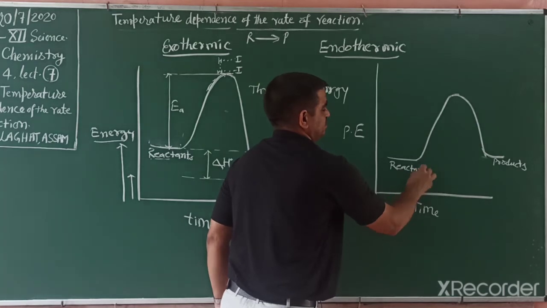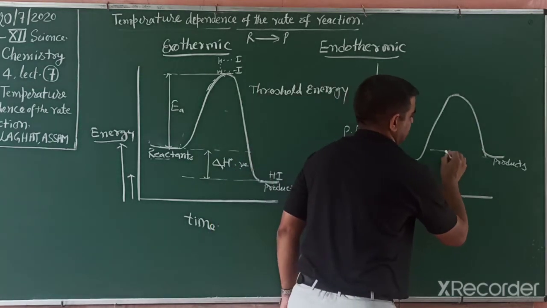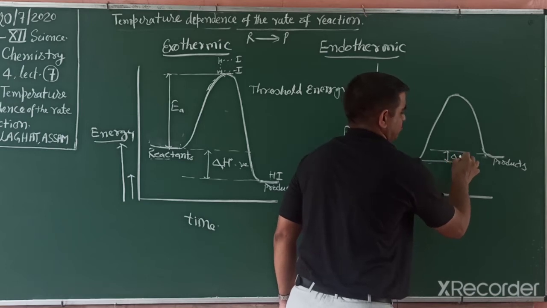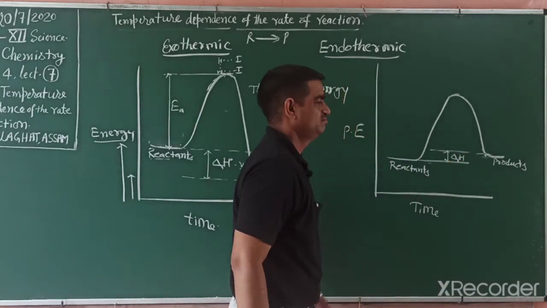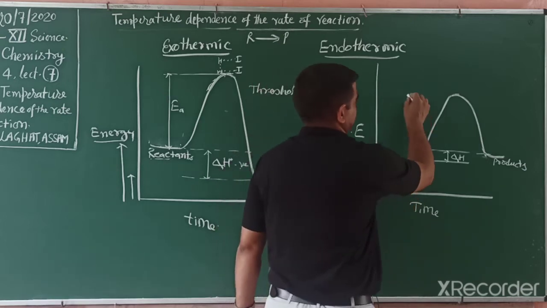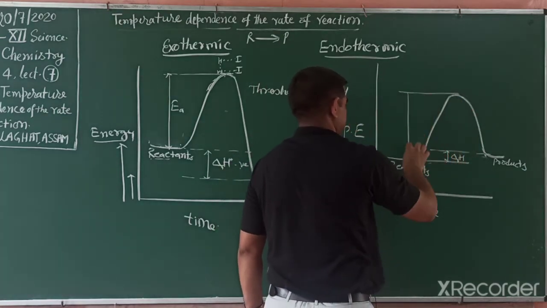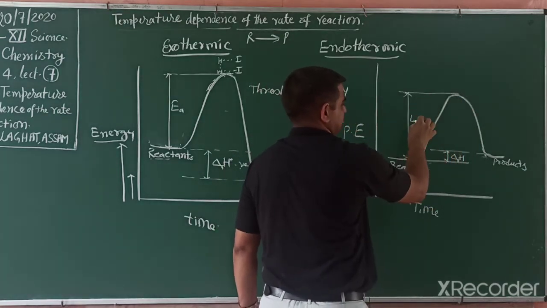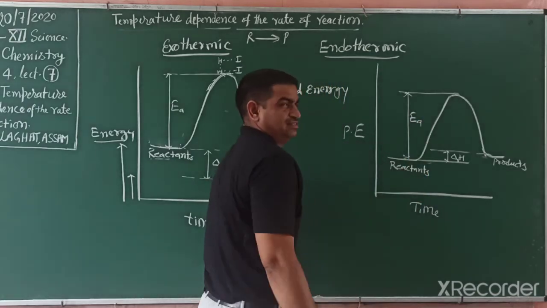So which type is this reaction? This energy difference is known as the enthalpy of reaction. This is positive, meaning endothermic, and this difference is known as activation energy or Arrhenius energy.